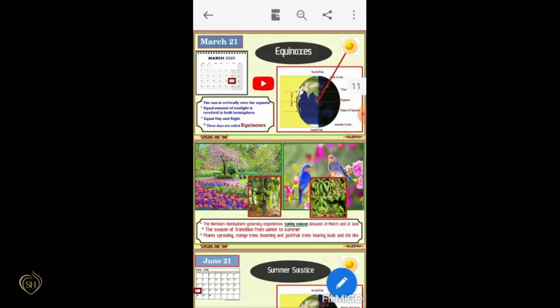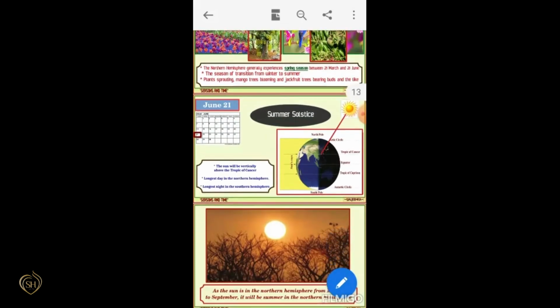The season of transition from winter to summer is one of the peculiarities of this season. And plants sprouting, mango trees blooming, jackfruit trees bearing fruits and the like are the peculiarities or features of the spring season.